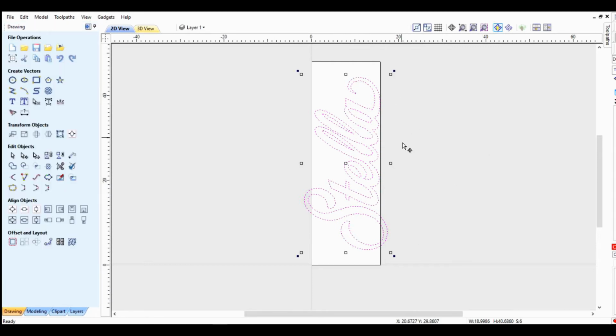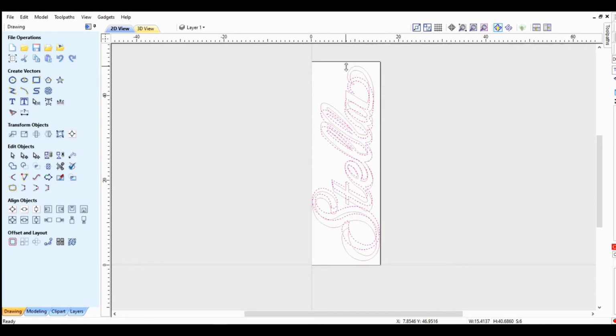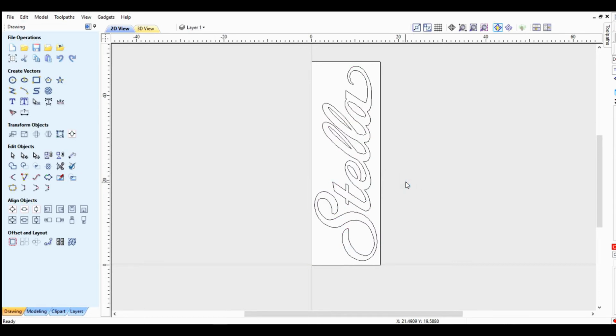And make some more adjustments. Kind of work this little by little here. It's getting closer. Move that out. There. Let's get pretty close. Shrink that in so the bit stays within the stock. There. I think I like that. Looks good.